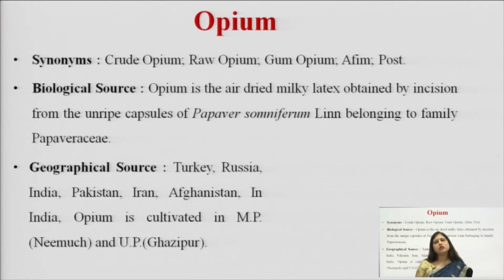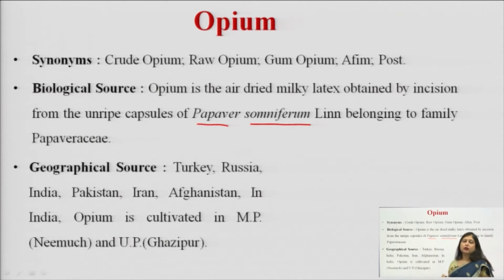The plant is commonly known as the poppy plant, and its fruits are capsular in nature. From the capsules we get the production of latex. Latex is the unorganized drug which is obtained from this opium. Therefore, the biological source of opium consists of the air dried milky latex obtained by incision in the ripe or unripe capsules of Papaver somniferum.